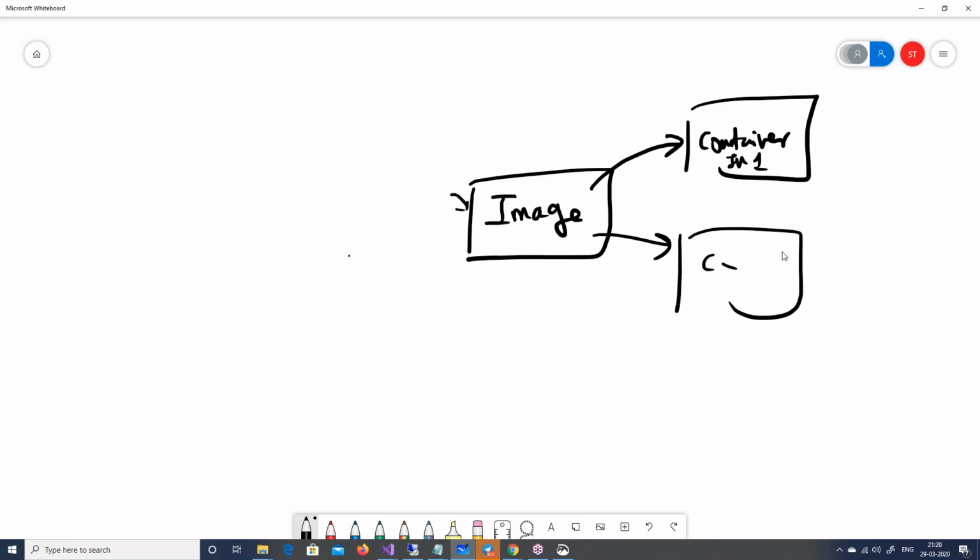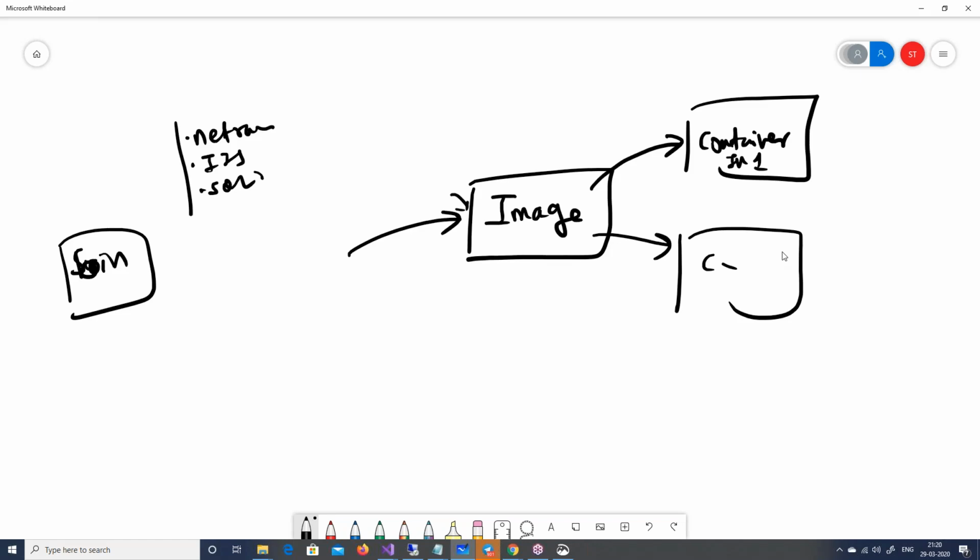Now, in order to create this image, point number 1, you need to have your source code, or your binaries, I will say. For example, in case of MVC5 and MVC core, I will have my DLLs. That is the first part. For these binaries, what are the installations needed? For example, if I want to install MVC5, then I need to install .NET Framework, configure IIS, and I probably also need to install SQL Server. All these entries you need to create into a file called Dockerfile.